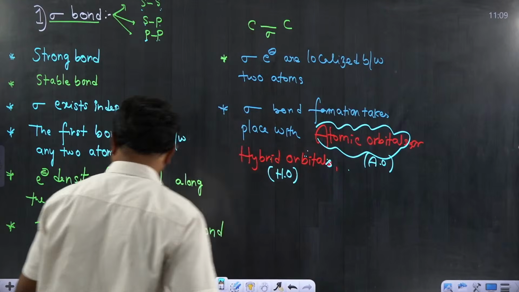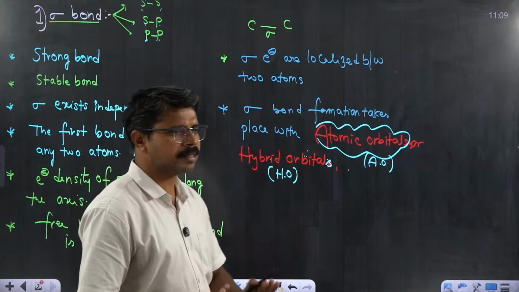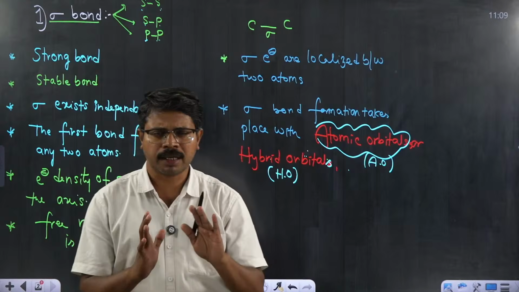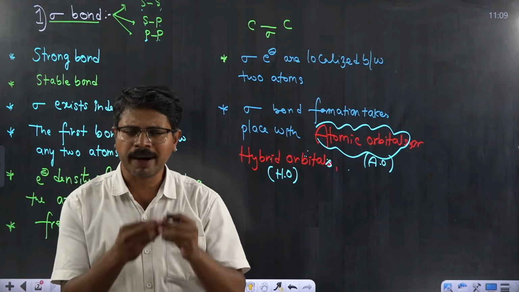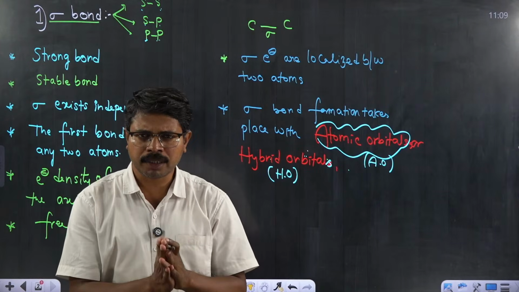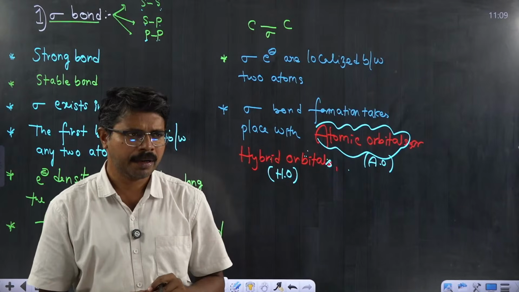Let's move on to the pi bond. I hope these points are clear to you. I have given some important points related to sigma bond. Now we will talk about the important characteristics or points about pi bond.